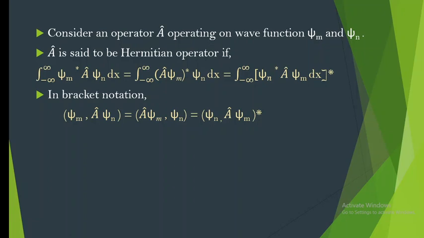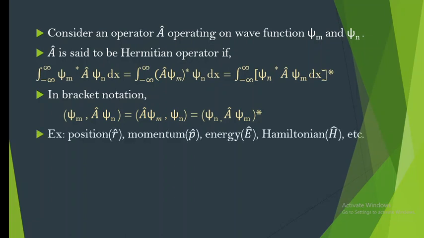The left hand side wave function, even though it is not denoted with the conjugate sign, that is the asterisk mark, is understood to be a complex conjugate. So when you convert from integral to bracket form, there is no need to write the star for the LHS part. It is understood. If you remember any one definition, you can easily reproduce the other notation.